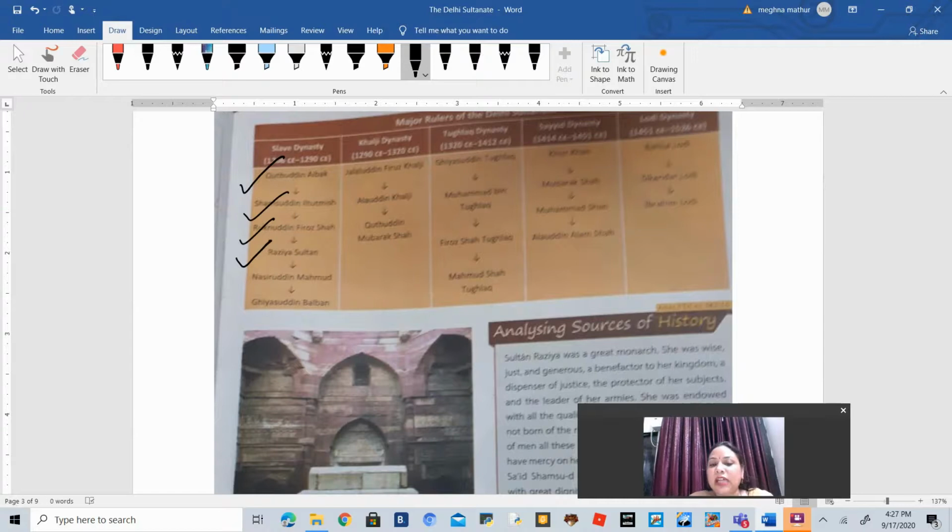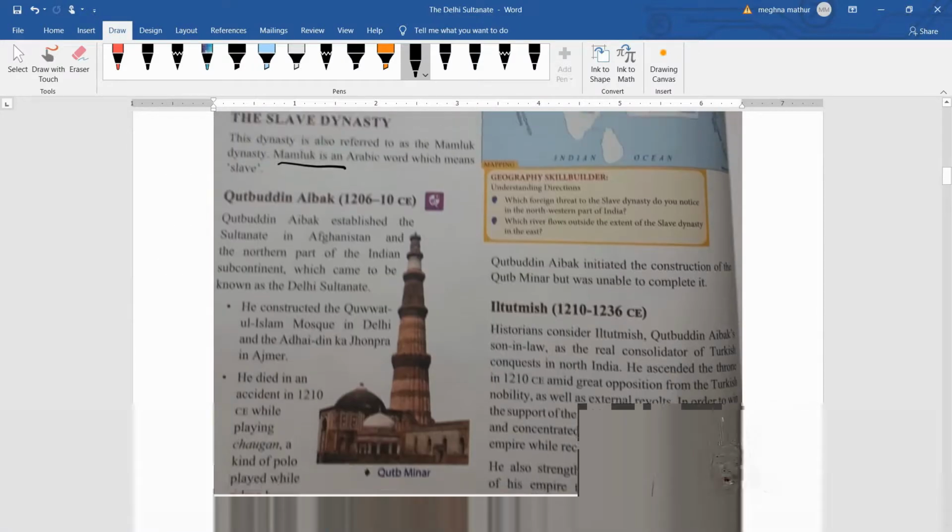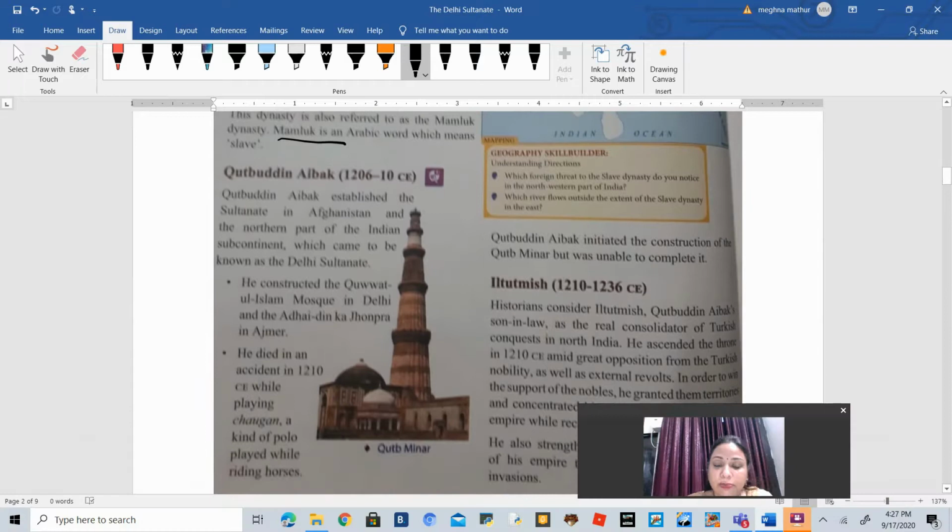Then Razia Sultan's brother Nasiruddin Muhammad came to the throne, and after that, his trusted prime minister and one of the Chehalgani, Ghiasuddin Balban, came to the throne. After Nasiruddin Muhammad, this dynasty ended, and it was the starting of the Khalji dynasty. So let's read about the slave dynasty, starting with Qutbuddin Aibak.